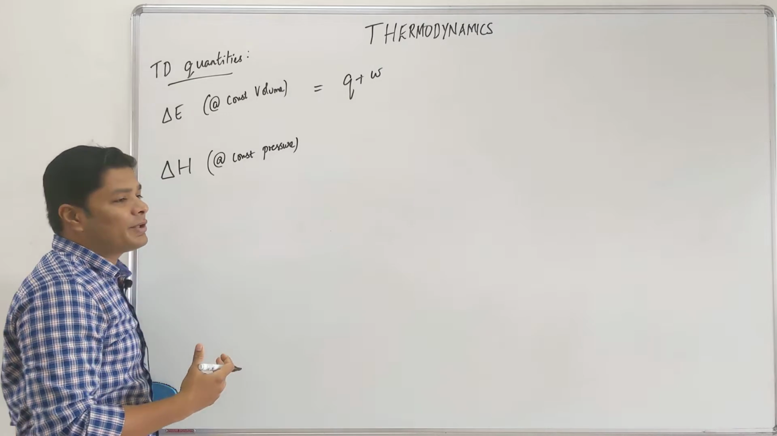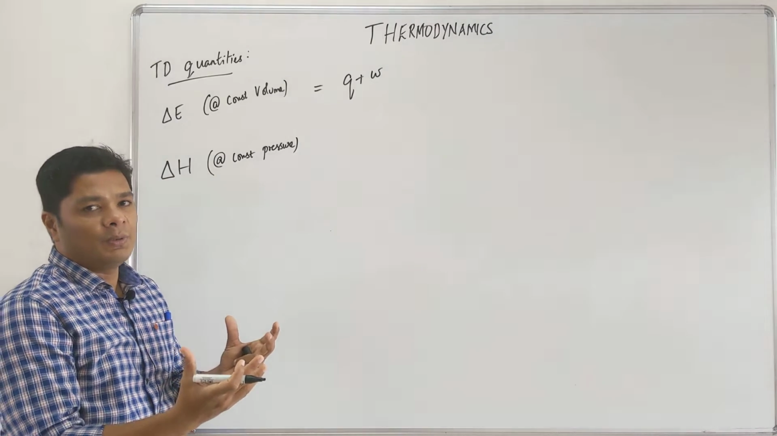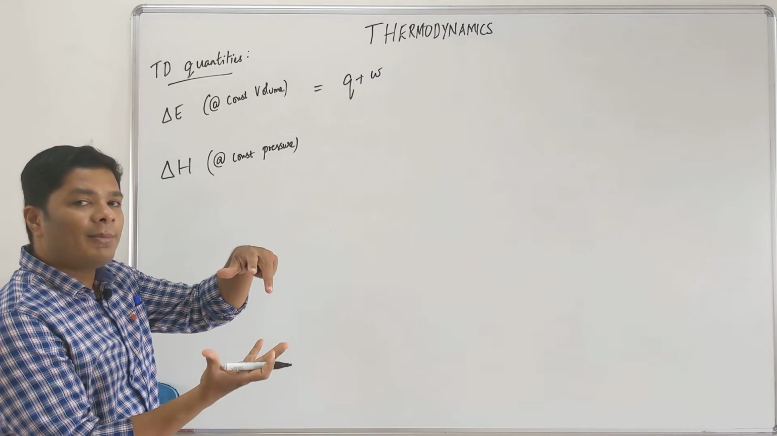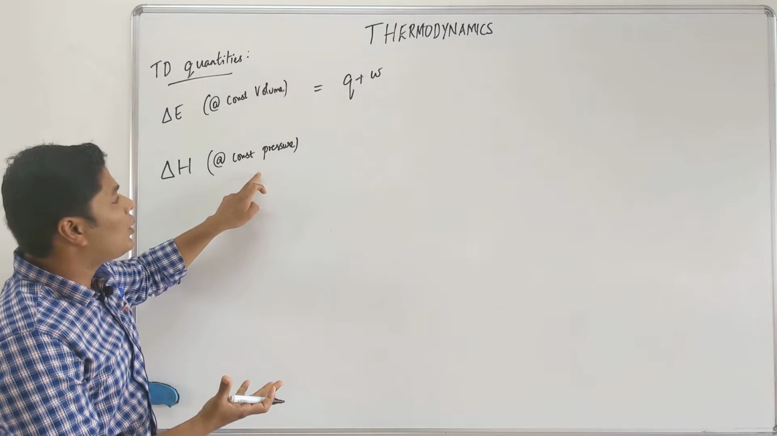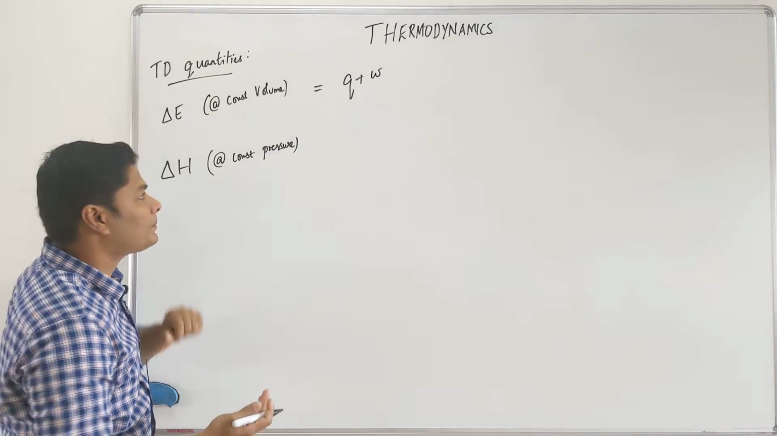Imagine constant pressure as something like an open vessel. Since the vessel is open, the pressure will be constant. Take a pressure cooker, a closed vessel, the pressure may change, but the volume is constant. In a normal open vessel, when you boil water, the pressure will be constant.